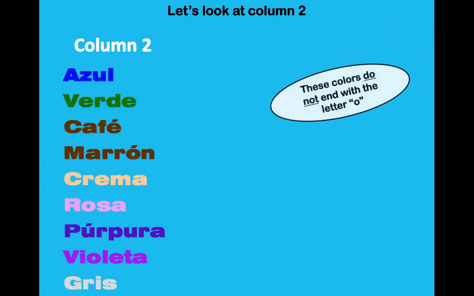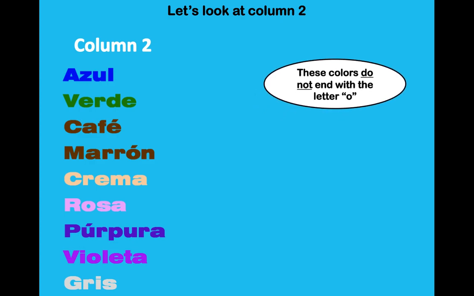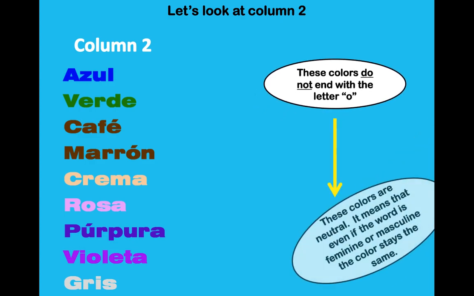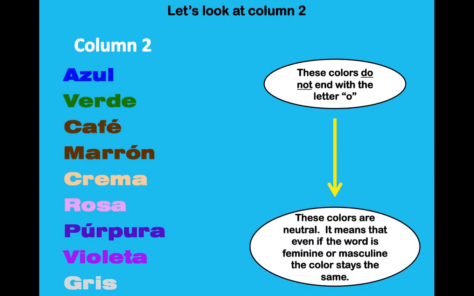These colors do not end with the letter O. There is no pattern. So what happens with these colors? Well, these colors are considered neutral. What that means is, if the word is feminine or if it's masculine, this color still stays the same. It doesn't change. These are the easy colors.